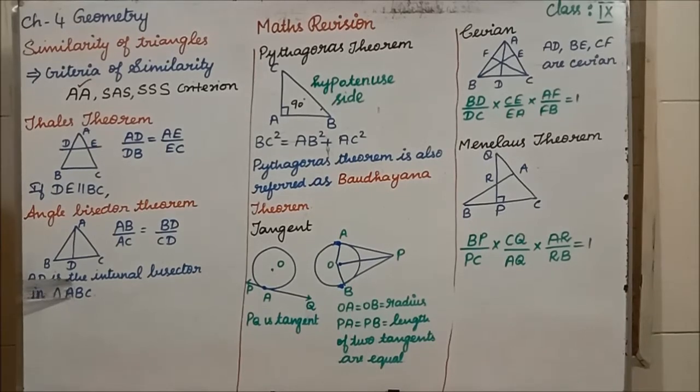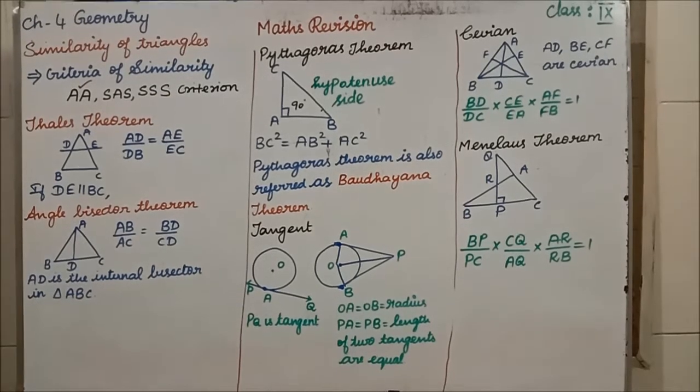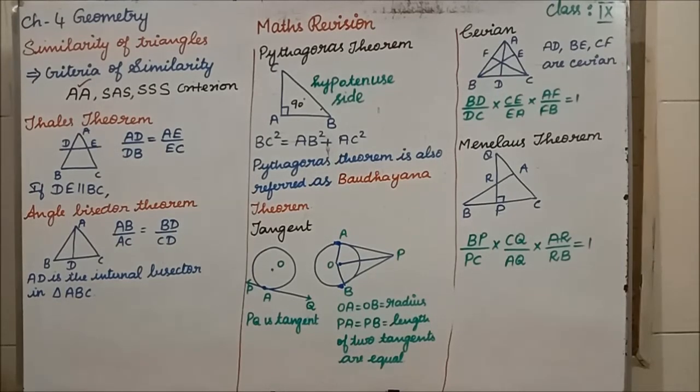So how can we write this now? AB divided by AC is equal to BD divided by DC. Whenever the question talks about an angle bisector, immediately you have to write this, and according to the values they give you, just substitute and do the cross multiplication. Clear now? The converse part of this will be what? They will give you that AD is a bisector of angle A. In the angle bisector theorem, they have given AD is the bisector and we have proved the ratio. But in the converse part, they give the ratio and we have to prove AD is the bisector.